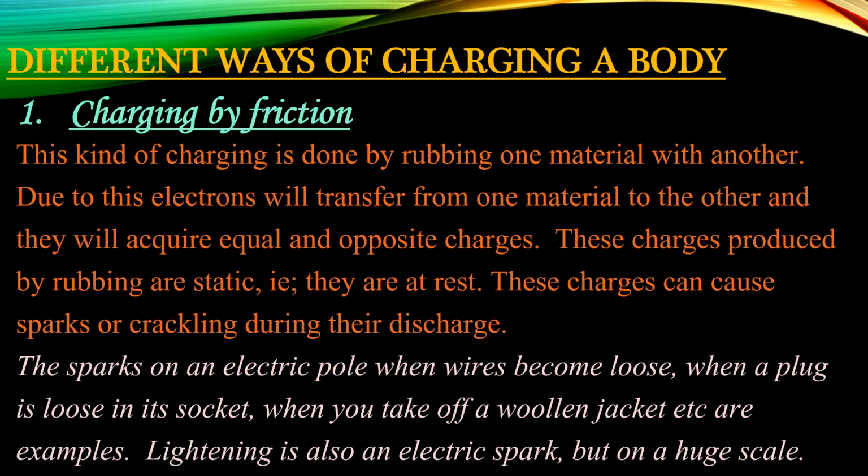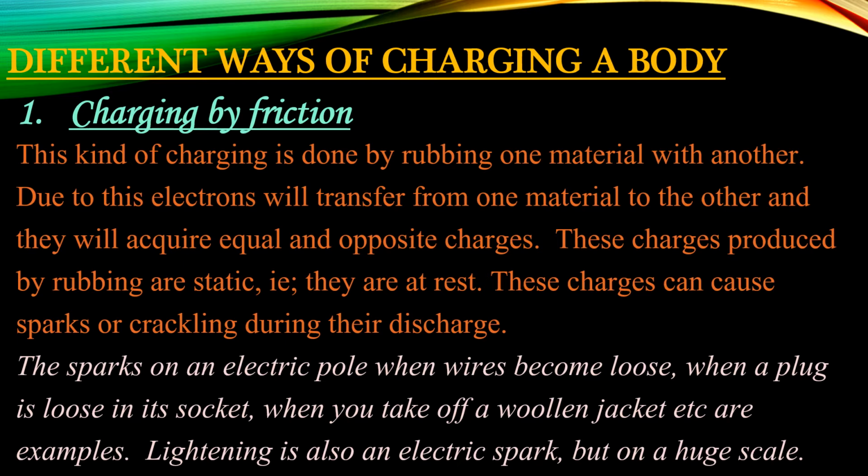That is, the material which loses the electrons will get a positive charge, and the material which gains these electrons, or the material to which the electrons transfer, will acquire a negative charge. These charges produced by rubbing are static.